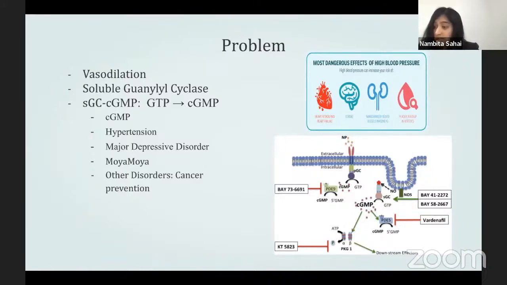cGMP can not only treat cardiovascular disorders causing up to 31% of deaths worldwide, but also has a role in cancer regulation, major depressive disorder, and more.